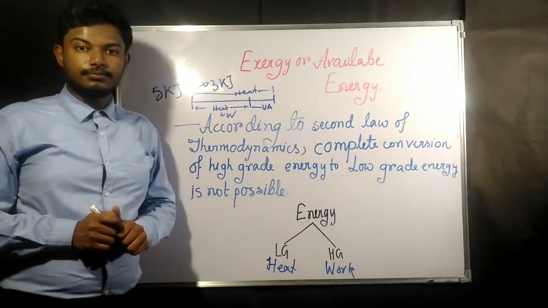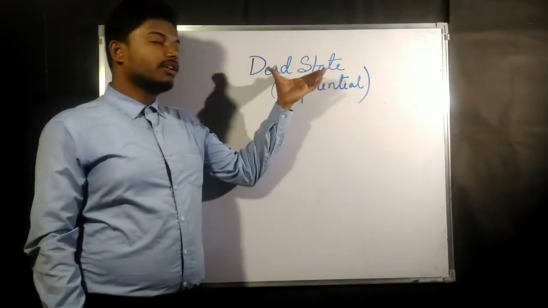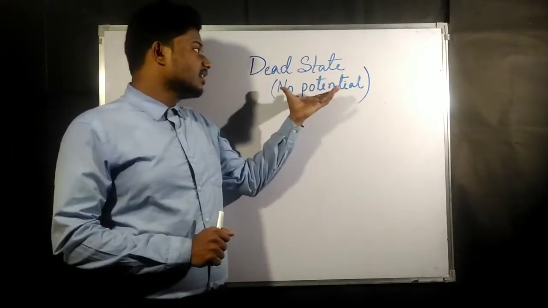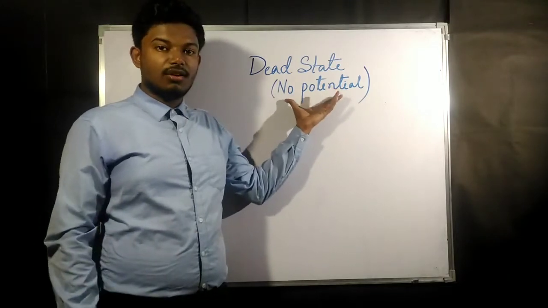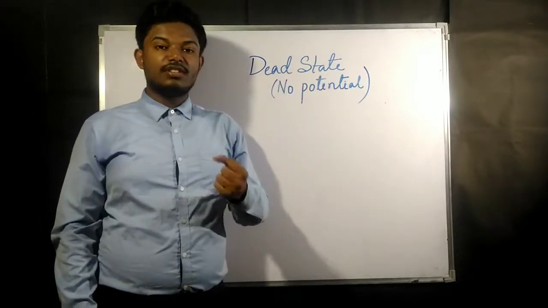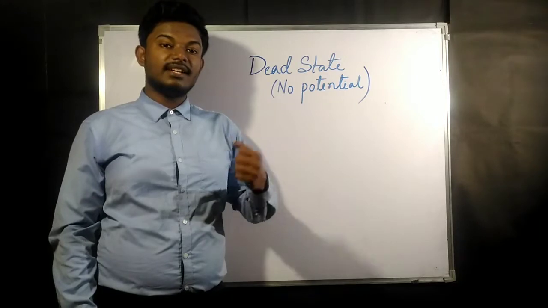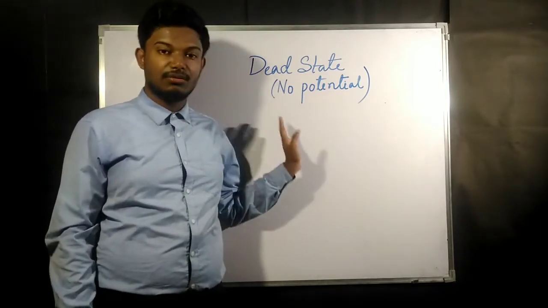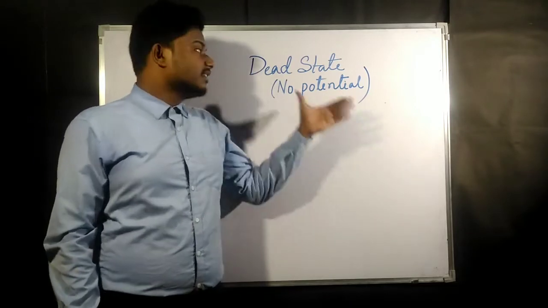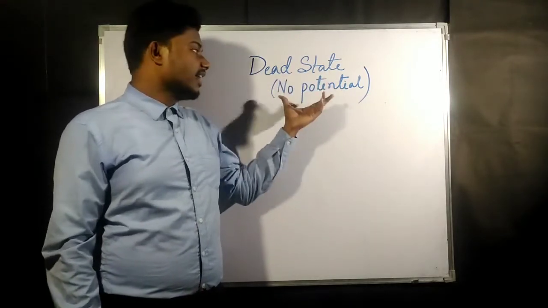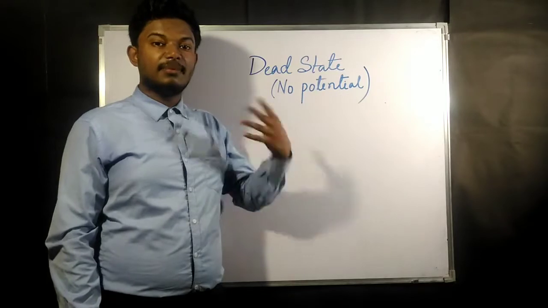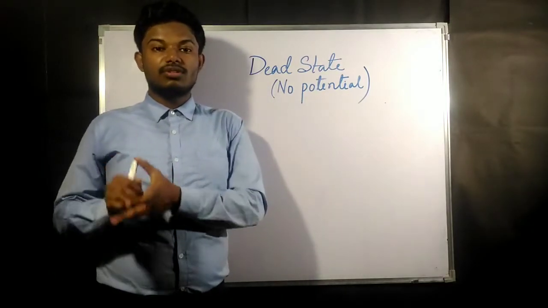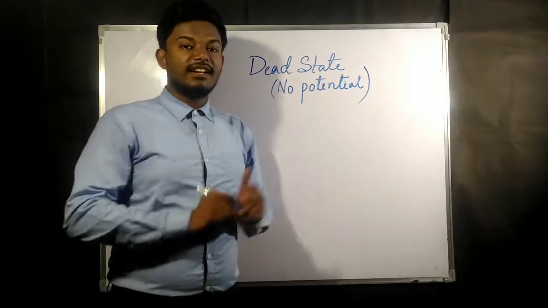Okay, so the next thing we are going to read is dead state. So what is dead state? Dead state is nothing but I have written here no potential. Dead state is the state of a system when it and its surrounding are in equilibrium. That means when a system and its surrounding are in equilibrium, then this state is known as dead state. And I have written no potential, because if there is a potential, then there is a driving force so that the system or the process can be driven in a certain direction.